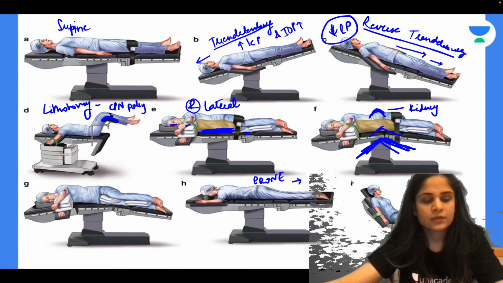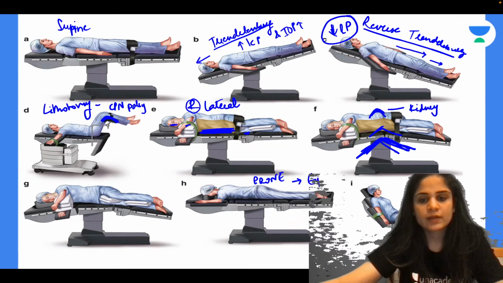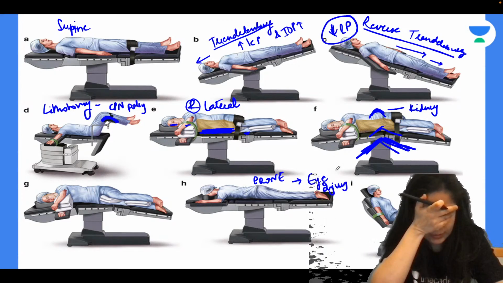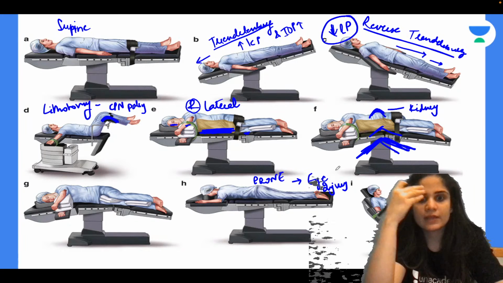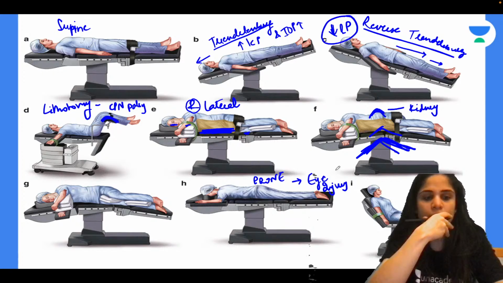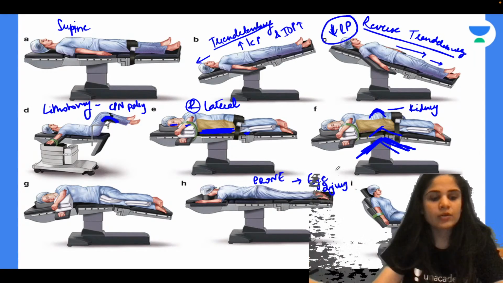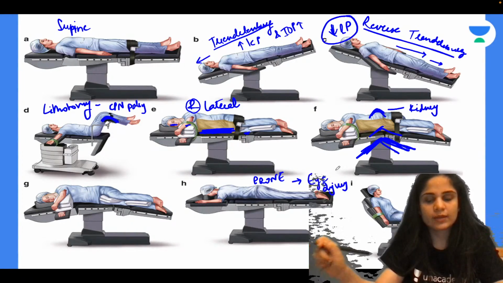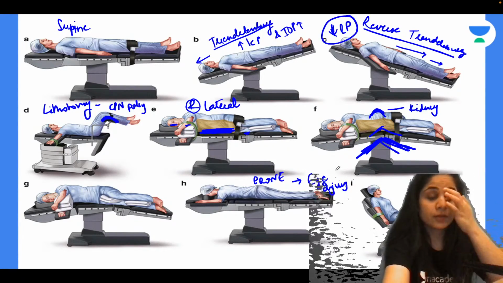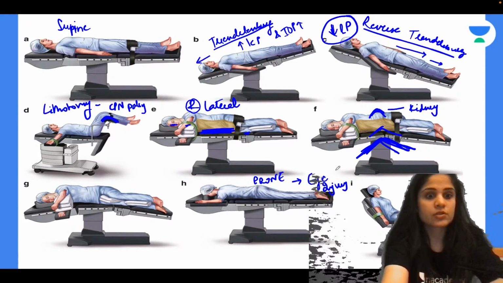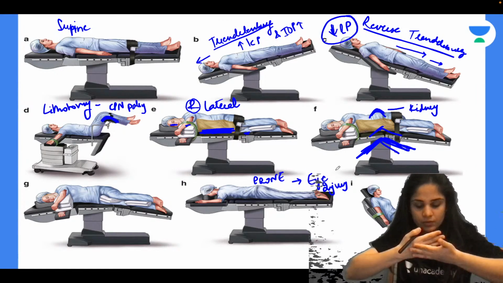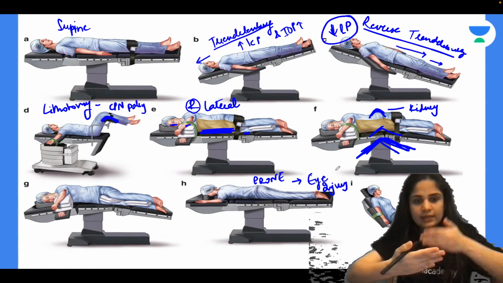So, in prone position, what am I most worried about? Not liver. In prone position, I am most worried about my eye injury, because the face is down like this, so the pressure is coming on the eyes. The second thing that can happen in prone position is that my tube is going like this down. So the tube can get dislocated or removed, and I won't even realize because I can't see this part. So what people usually do, especially in prone position, is keep a mirror over here, so if the tube is coming out, I can see it in the mirror.